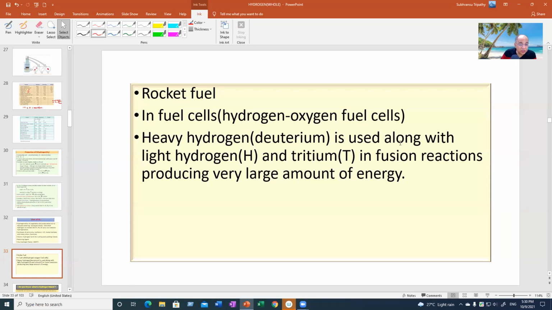You know, heavy hydrogen is used along with hydrogen, protium and tritium in fusion reactions, producing a very large amount of energy. So in fusion processes, mostly tritium and deuterium are used.